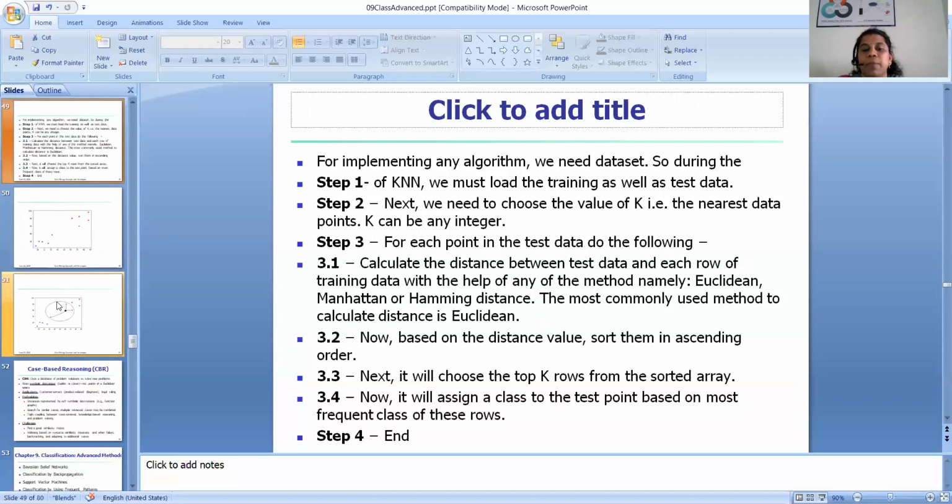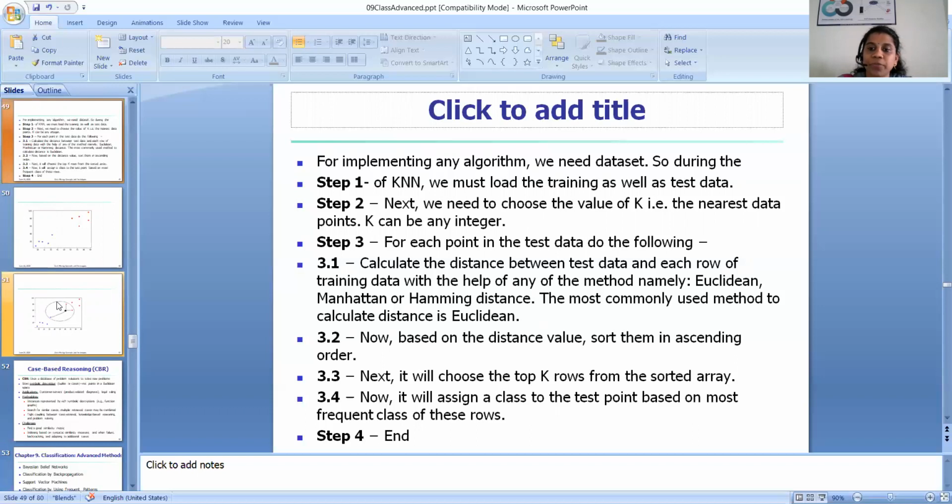Now I'm repeating, k is how many neighbors we are going to consider. Step 3 is, for each point in the test data, do the following. Take a test data point and calculate the distance between the test data and each row of training data with the help of any method, namely Euclidean, Manhattan or Hamming distance. The most commonly used method is Euclidean distance. So we take each test data point, which we want to predict, and calculate the distance between it and all the training data. So how do we calculate the distance?